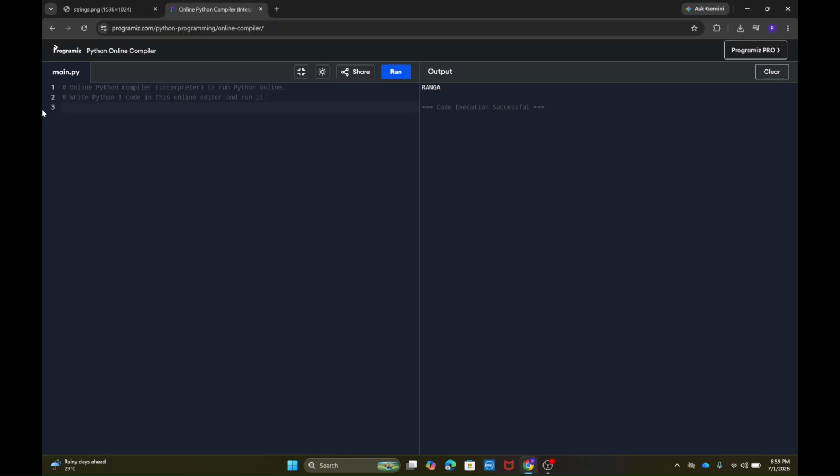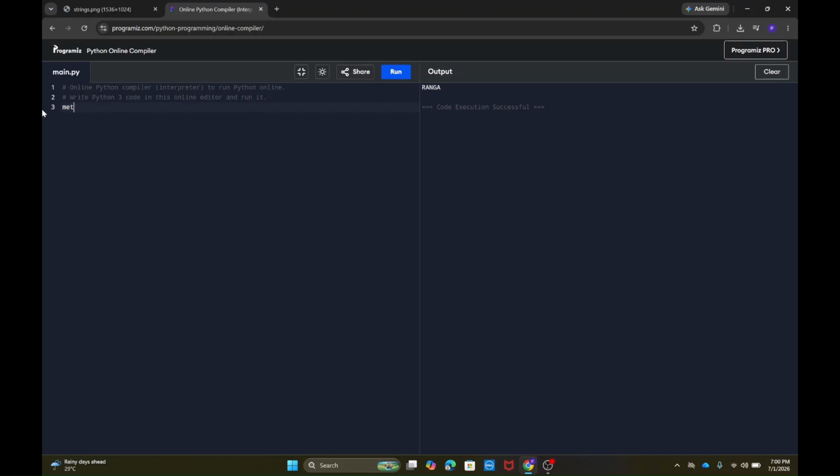But the most important thing about strings is that strings have particular methods. What are these methods? Methods are nothing but functions of a particular data type. Strings have their own methods which are only applicable to strings. I will clarify that in the upcoming minutes, and you will get to know everything.